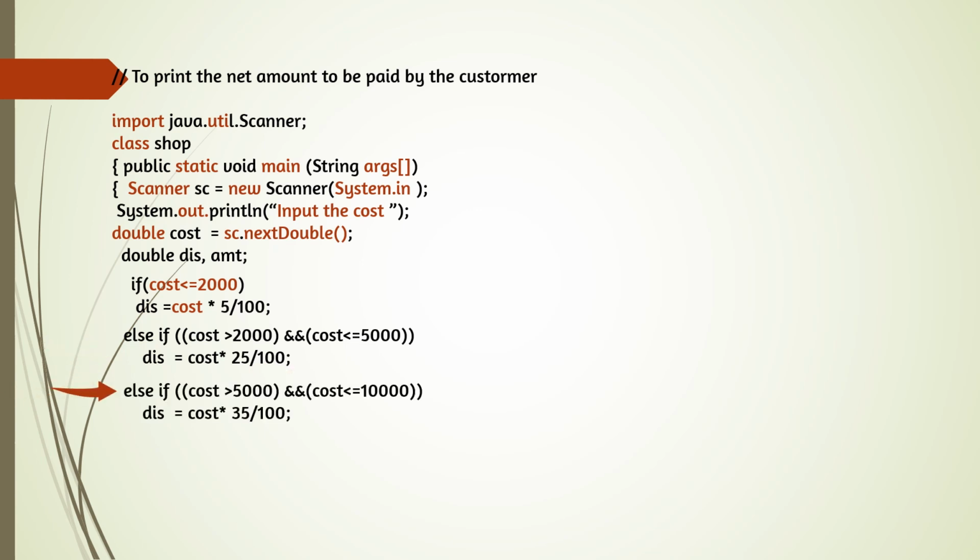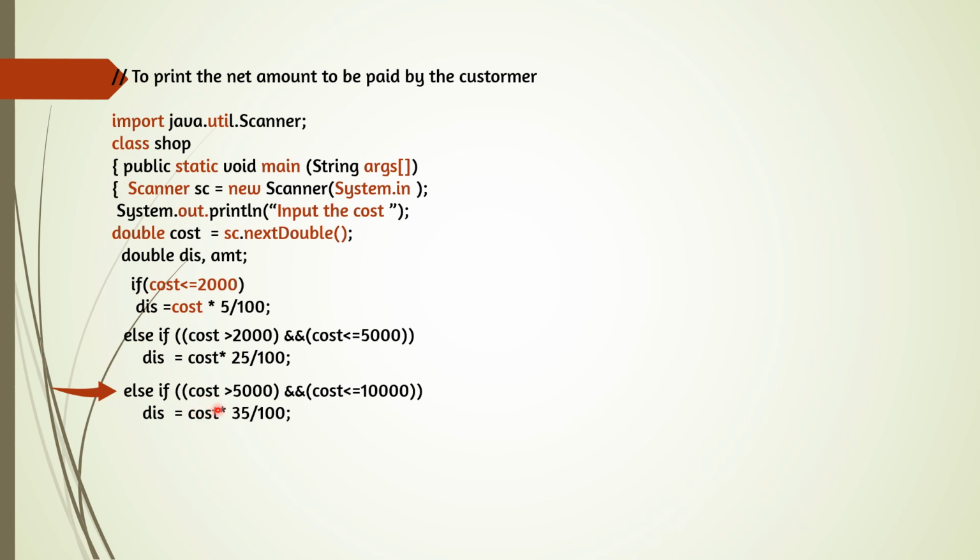And if both the conditions are false, then the third condition will be checked. If cost is above 5000 and cost is less than or equal to 10,000, so if you have paid between 5000 and 10,000, discount dis is equal to cost into 35 by 100. Keep in mind how to write the expression here.